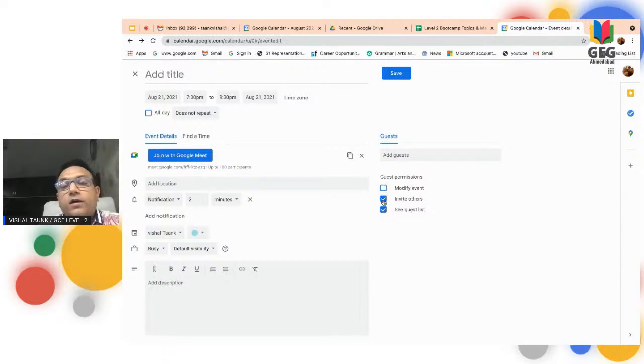If you remove invite others, it means that whatever guest list you have added, they cannot invite others. It means they cannot forward your invitation to anyone else. See guest list is sometimes important and sometimes not. Suppose you have scheduled a meeting, and you want everyone to see who is present in the meeting, then you can click it on. And if you want that nobody should know how many people are joining my meeting, then you can make it off, and you can go for a save.